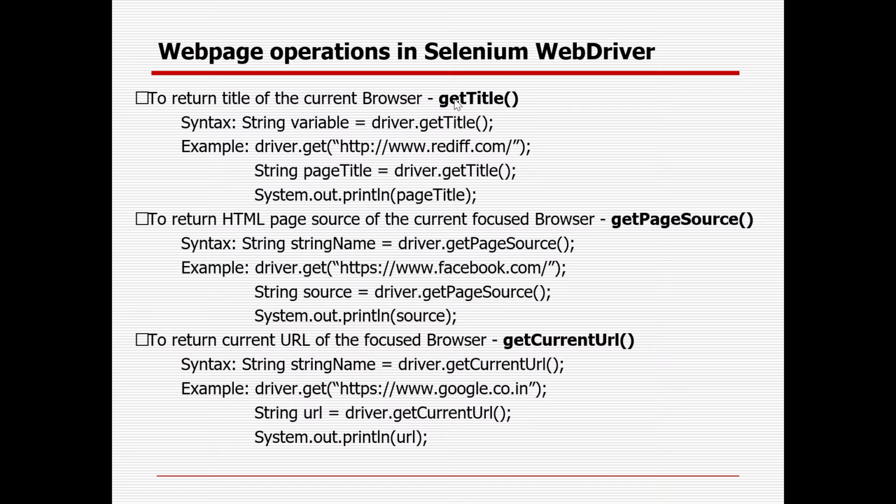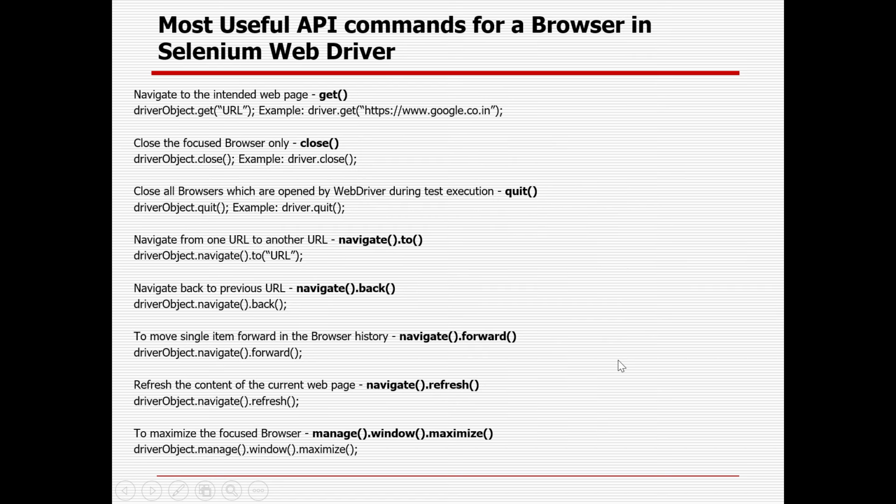So these are the things available for web page operations in Selenium WebDriver: get title, get page source, and get current URL. Then if you want to navigate back, close the browser, and so on, there are a lot of API commands available for the browser. The get part you already know. To navigate to the intended web page, you use driver.get. To close anything, you can use driver.close or driver.quit. If you want to navigate from one page to another, you can use navigate to. Again, you can use navigate back, navigate forward, and navigate refresh for refreshing the page in case your page is not fully loaded.